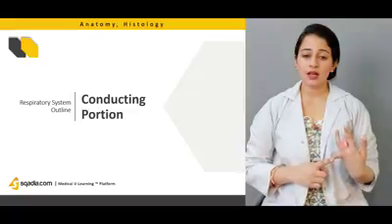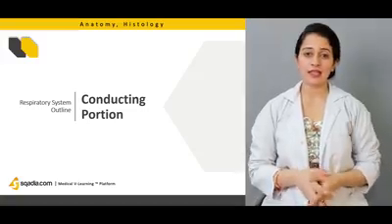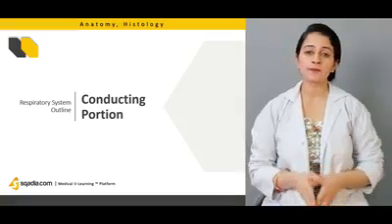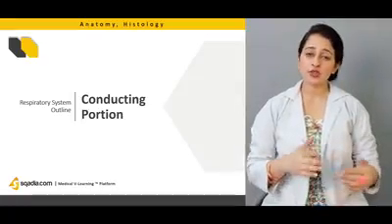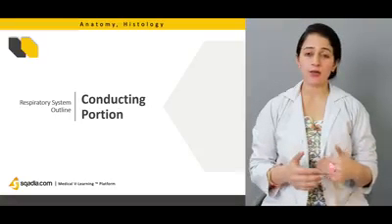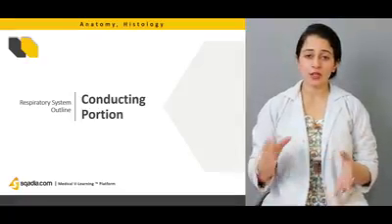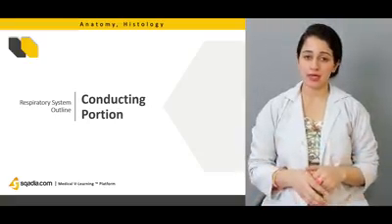The different organs forming this conducting portion are the nasal cavity, the larynx, the trachea, the bronchi, the intrapulmonary and extrapulmonary bronchus, and then the bronchioles and the terminal bronchioles. Up till this region, we have the conducting portion of the respiratory system.